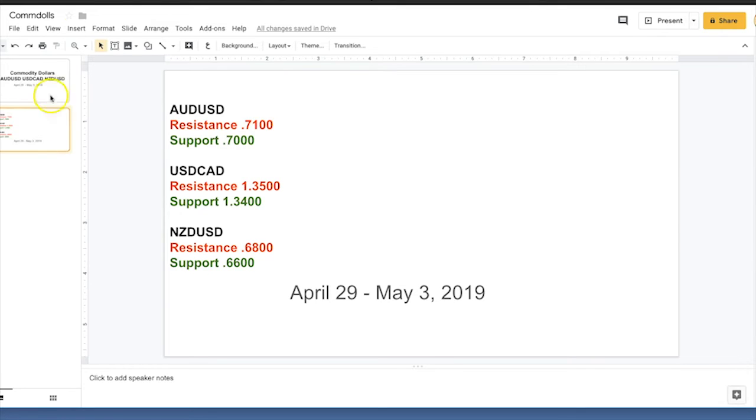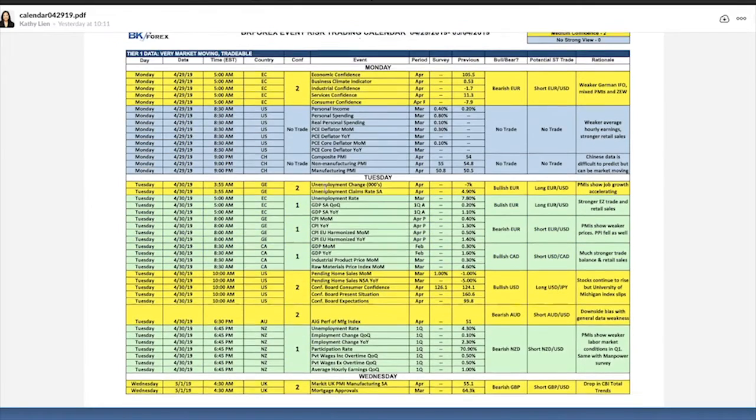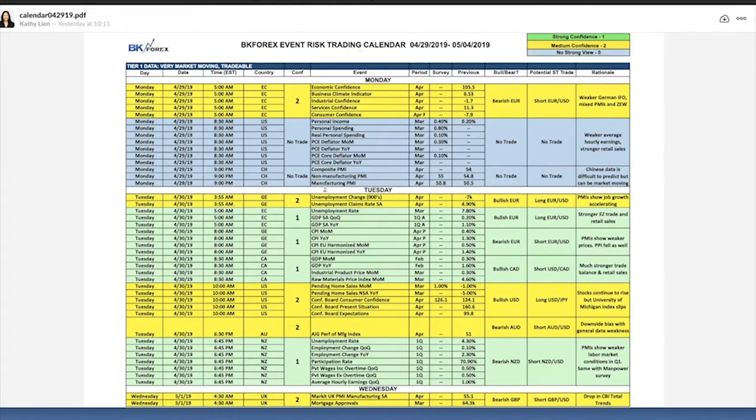When we look at the comp dollar data this week, it's not as abundant as the data in the majors. We essentially really only have the Chinese data, which will be important to look at, which is the composite PMI data. If that number comes in strong, that certainly provides a boost to all the comp dollar crosses as we go forward.